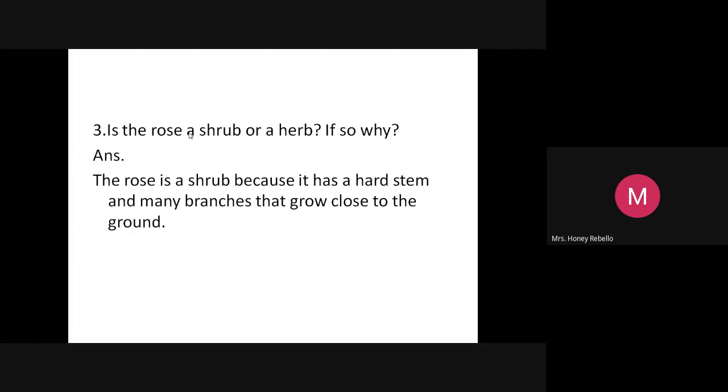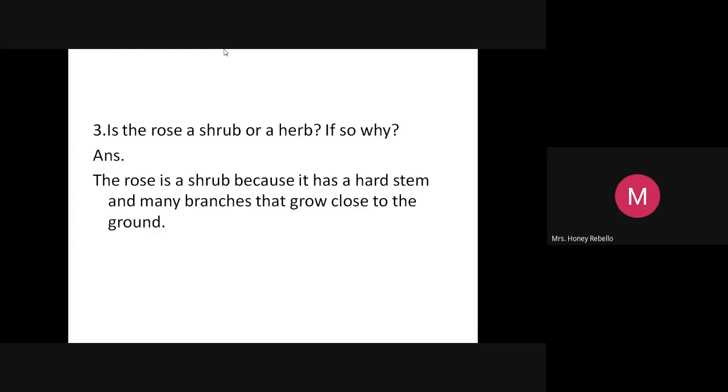Your answer will be, you must write, yes, the rose is a shrub. You can write your own. Yes, a rose is a shrub. Mom, shall I write? Yes, you can write the answer. Yes, a rose is a shrub. Or you can see the answer over there. The rose is a shrub. I will dictate to you. You can see the spelling and write.